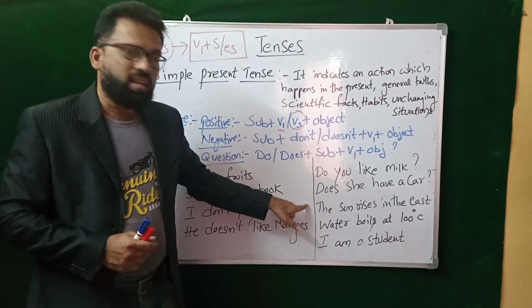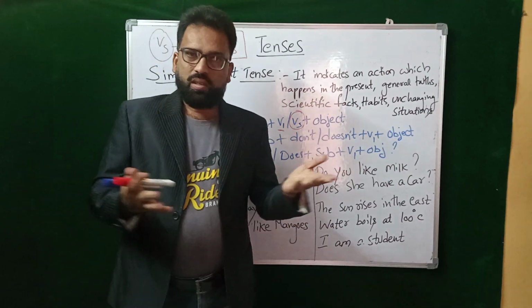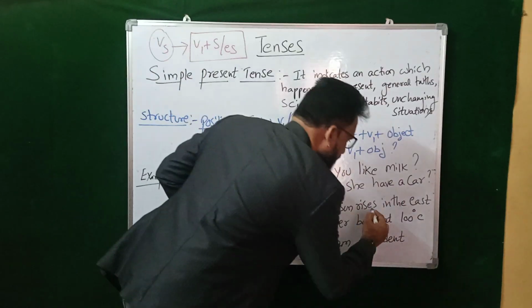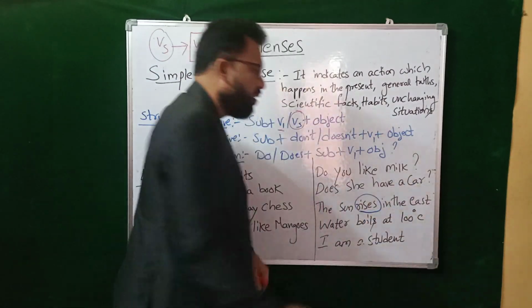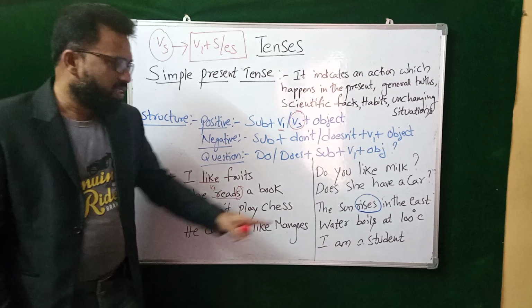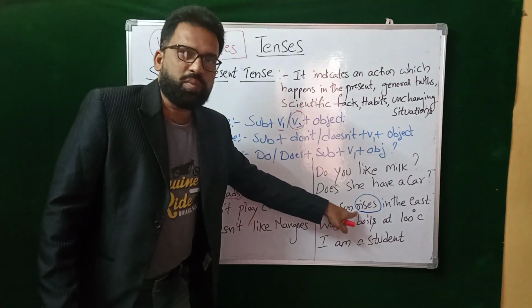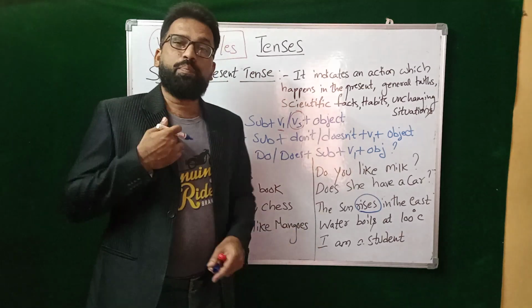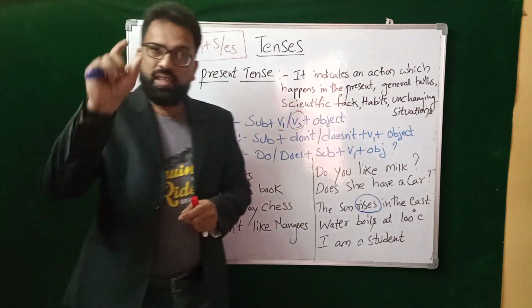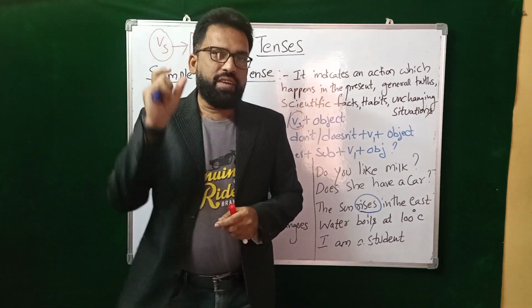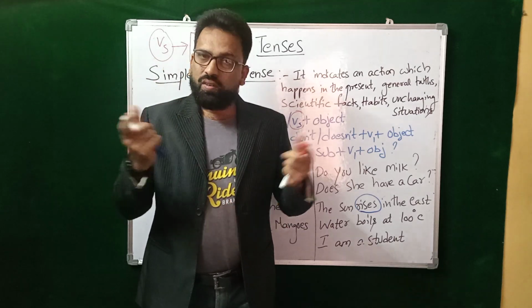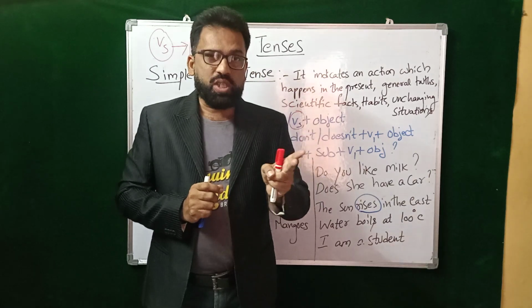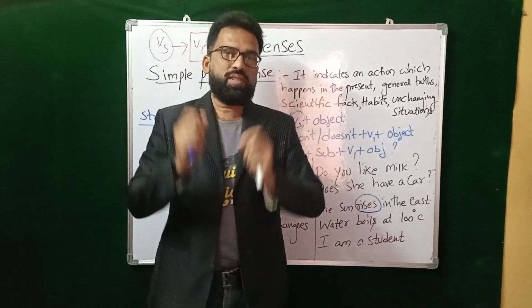Okay? Next one. See here, we discuss not only about the present, but general truth also. The sun rises in the east. Is it not? See here, I have used rises. We should not use the past form here because it's a general truth. Then, I brush my teeth every day. See, every day, every month, every year, every hour. In all these places, regular activities and habitual actions, we should use simple present tense.